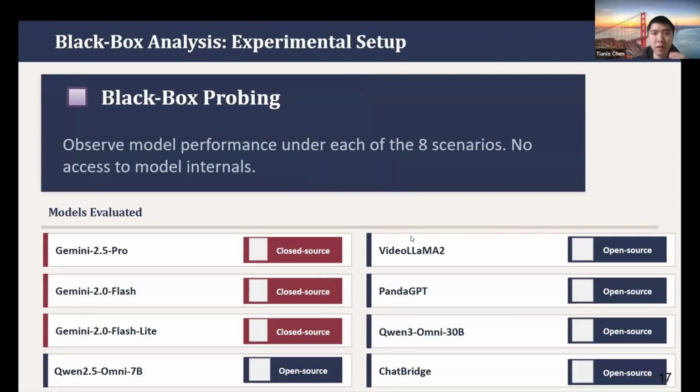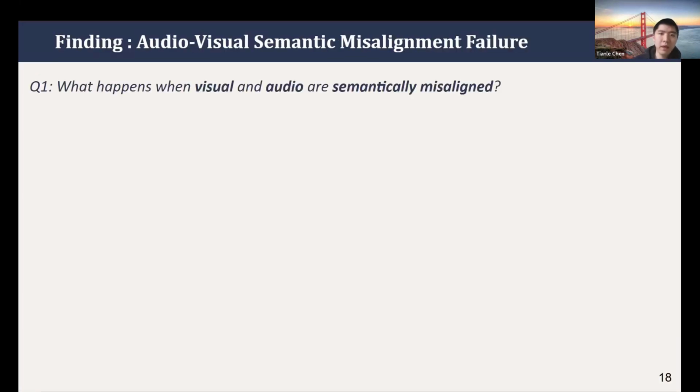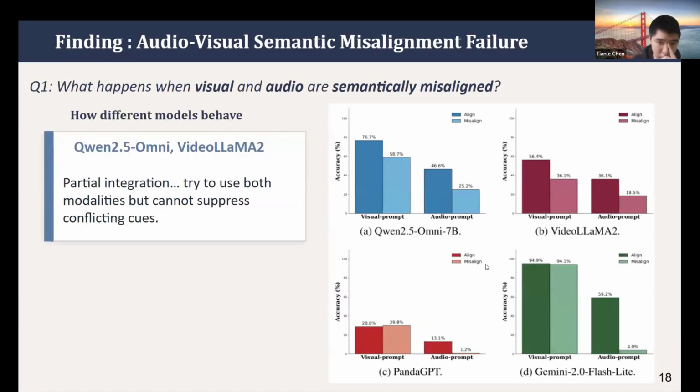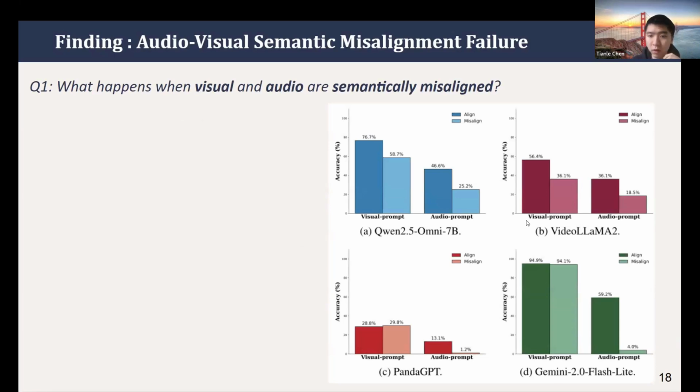First, for the black box probing, we test both open source and closed source models, the SOTA models that can process video and audio inputs. Like we said, the first question is whether the models are robust under visual and audio semantic misalignment. So here are our probing results. For different models, open source and closed source, we test both the visual question and the audio question. For each group, the bar on the left is the aligned case and the bar on the right is the misaligned case.